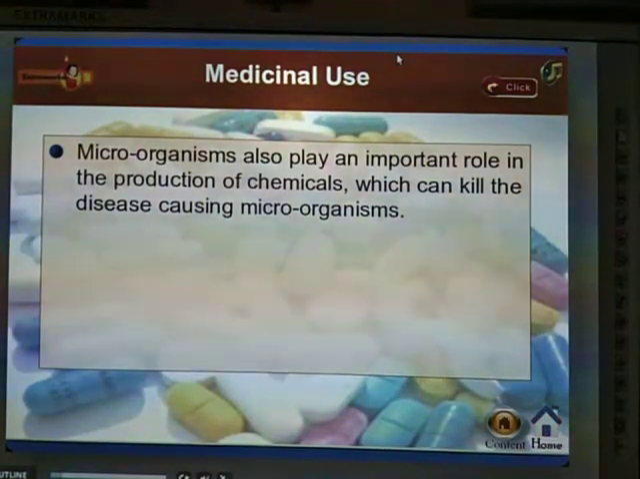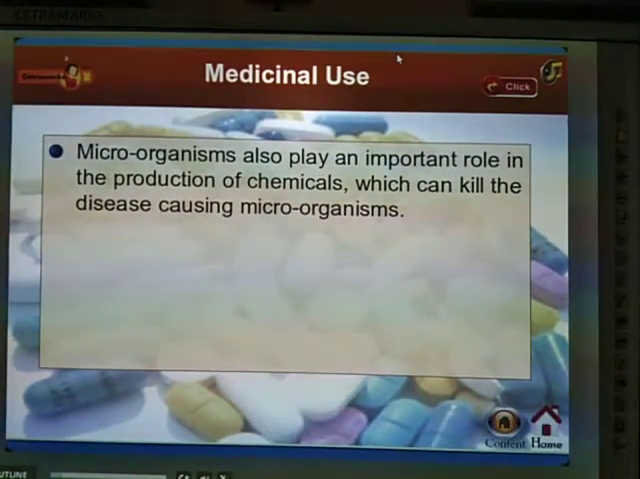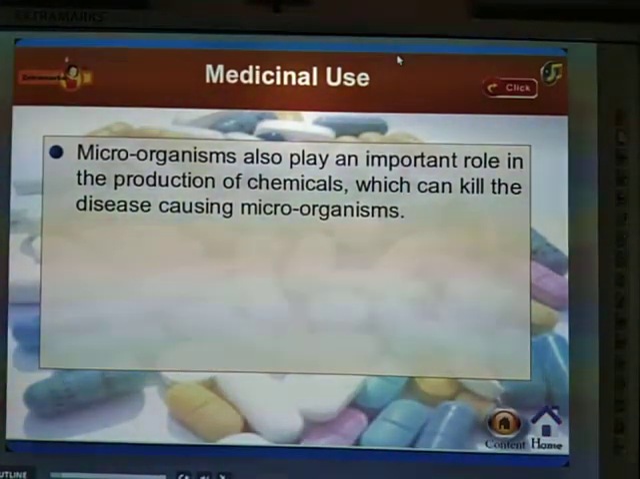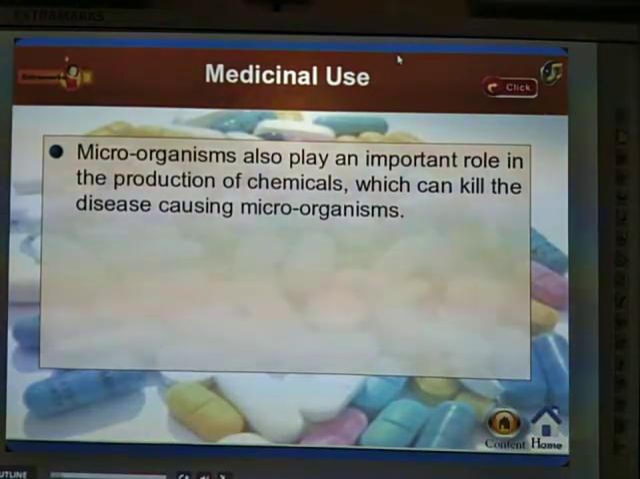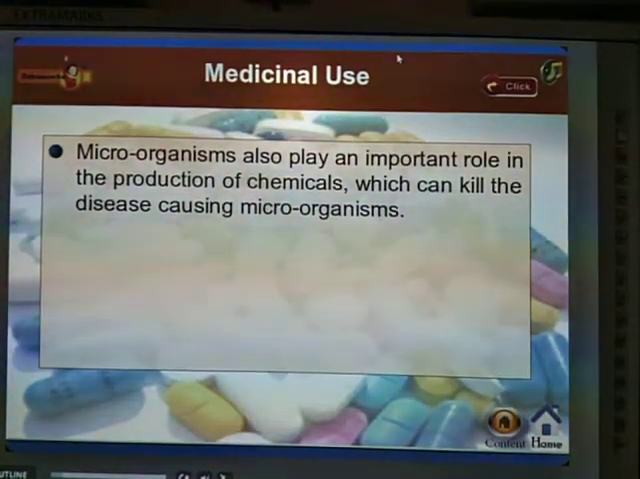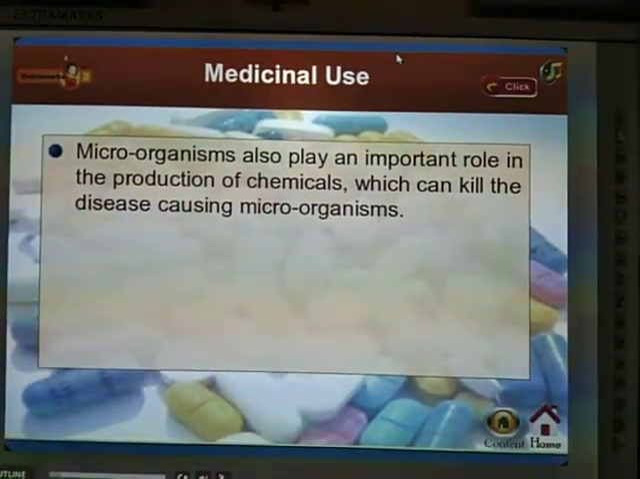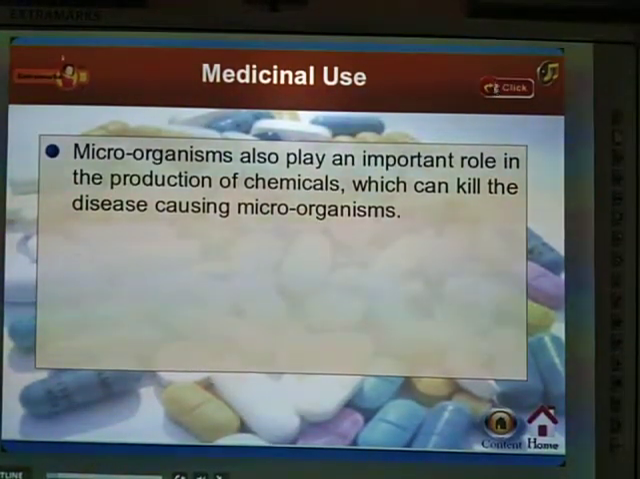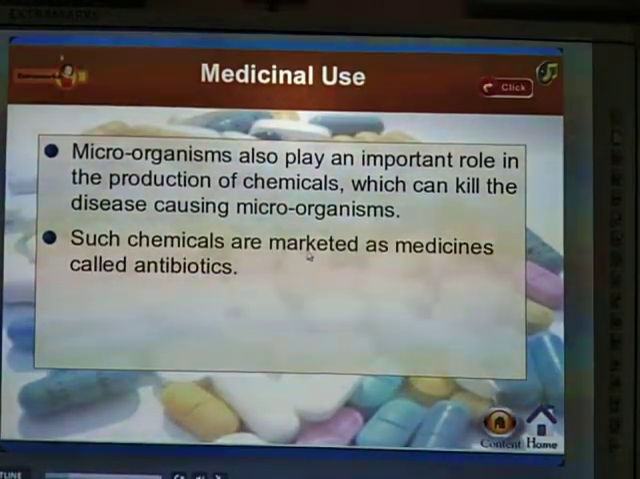The organisms which can destroy the cells of viruses, bacteria and so on have the capacity to destroy cells and some parts. So some organisms produce some chemicals, and by those chemicals they can kill disease-causing microorganisms. See, such chemicals are marketed as medicines called what?